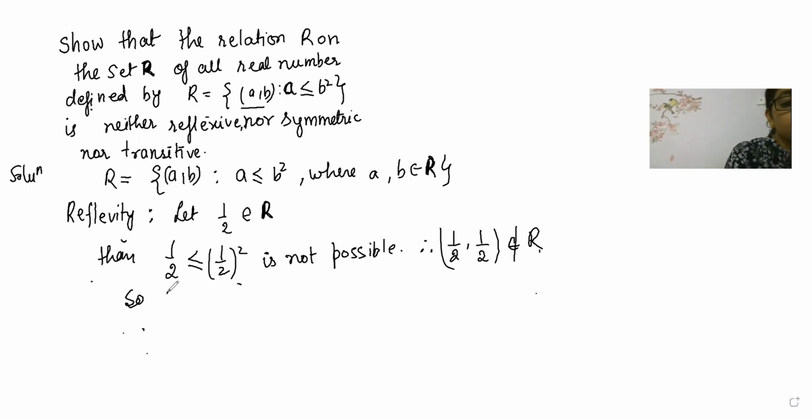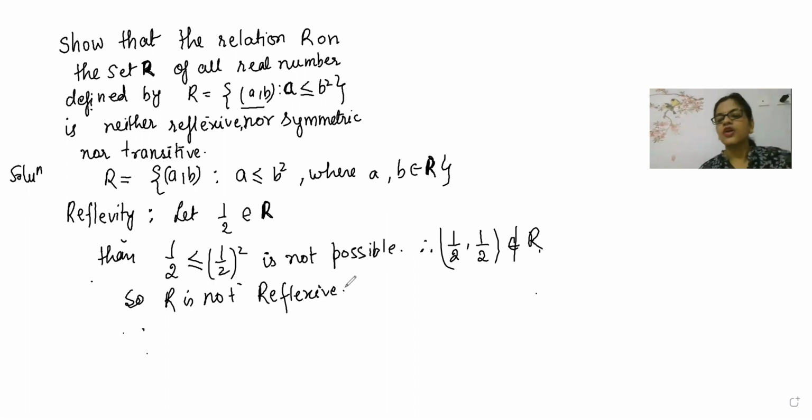So R is not reflexive. Now you've understood better how to write and represent according to the condition you have read. If you take a variable a also, you can say a cannot be less than or equal to a square, specifically for fractions. So for fractions present inside the set of real numbers, it is never reflexive.